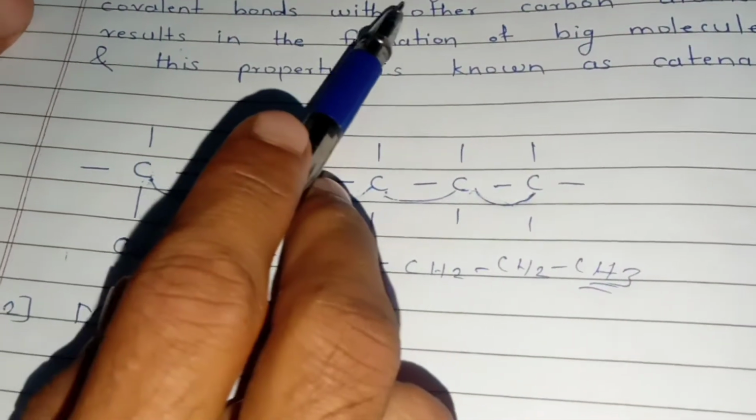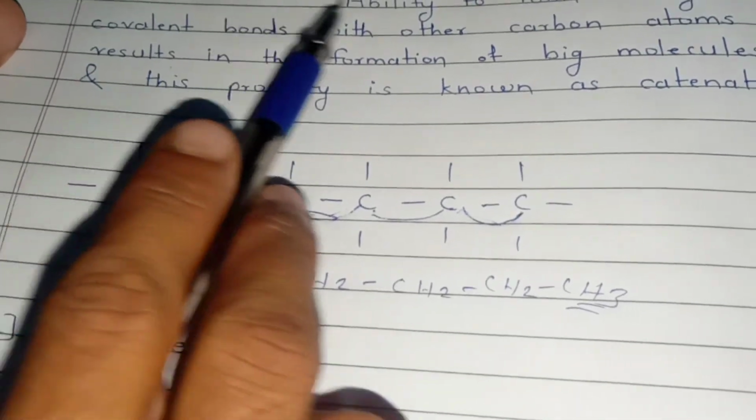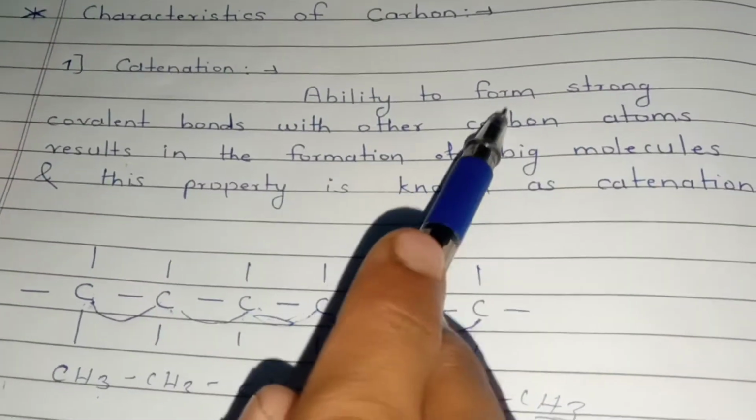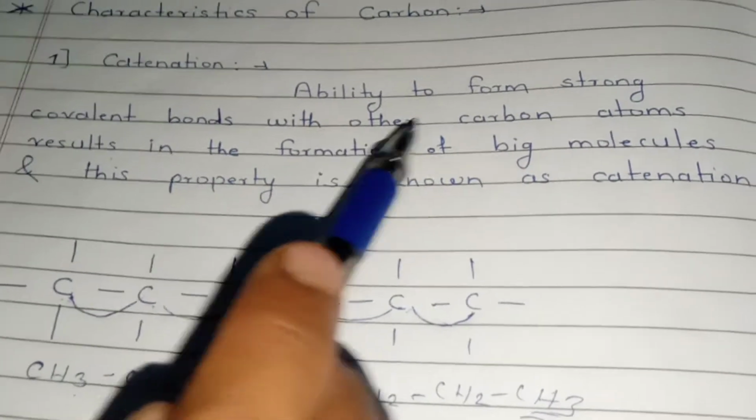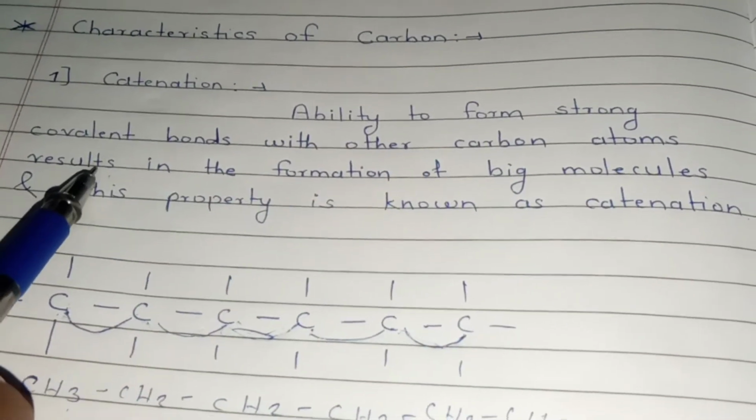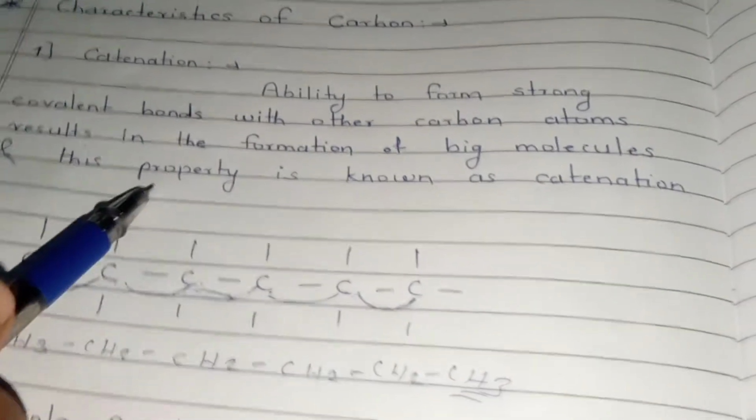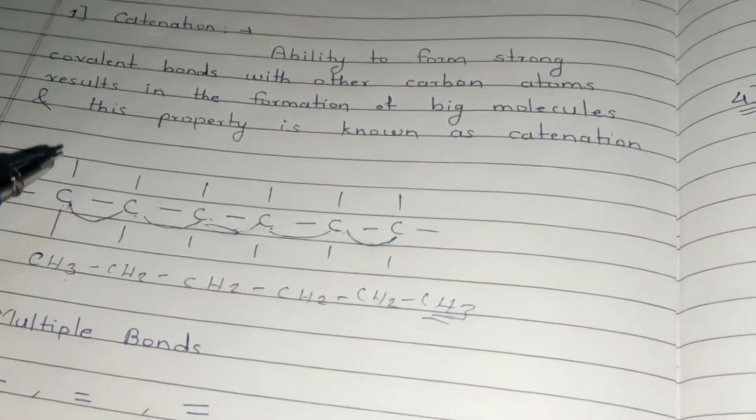Let us see the definition of catenation. What is meant by catenation? It is the ability to form strong covalent bonds with other carbon atoms and result in the formation of big molecules, and this property is known as catenation.